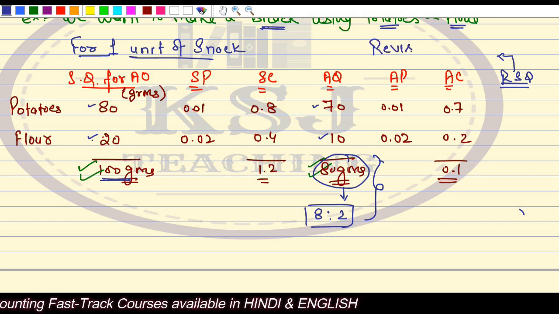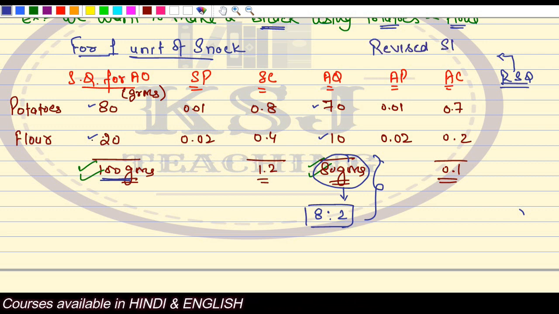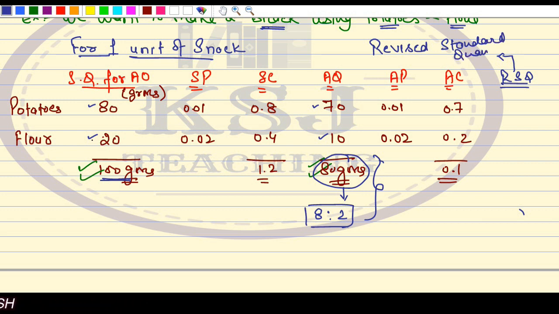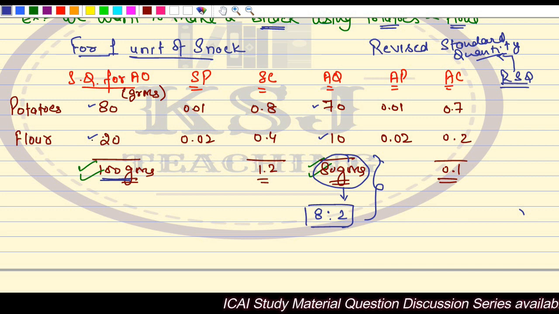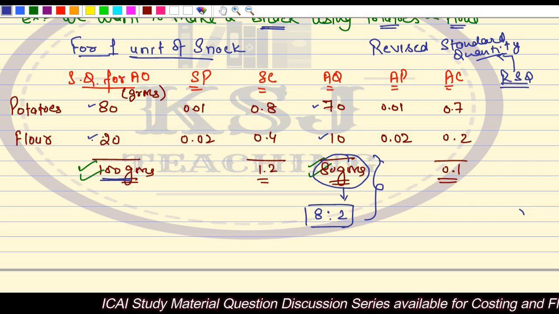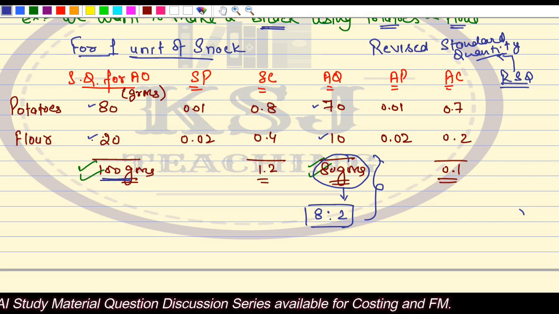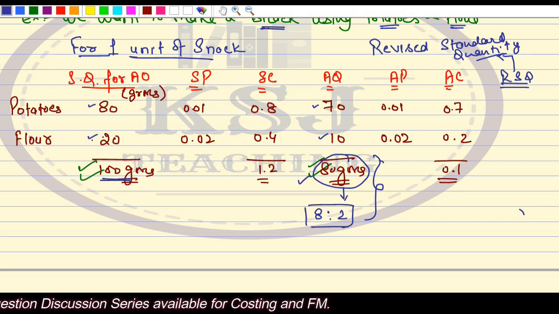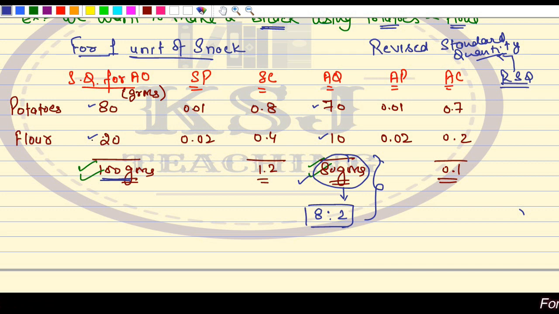In the revised standard quantity, we take the total actual consumption, that is 80 grams, but it is to be divided between potatoes and flour in the ratio of standard quantity for actual output, that is 8:2.